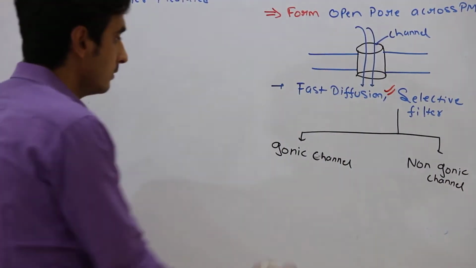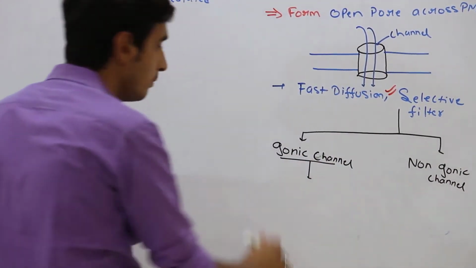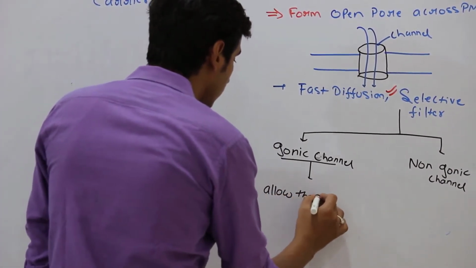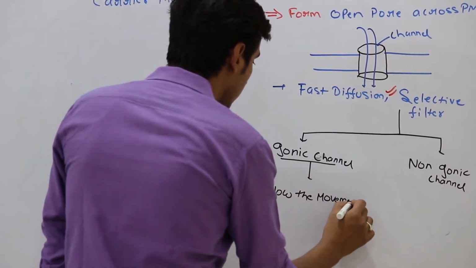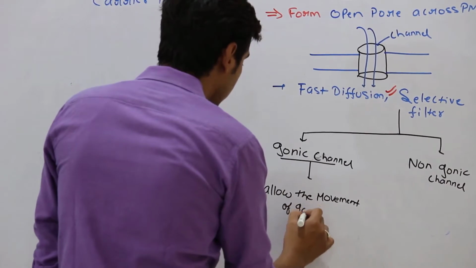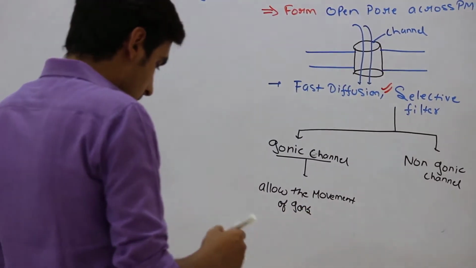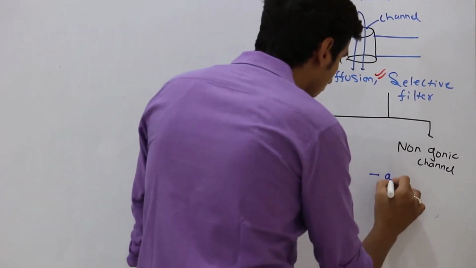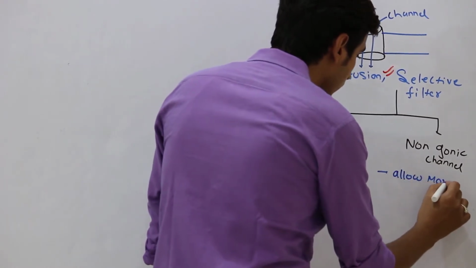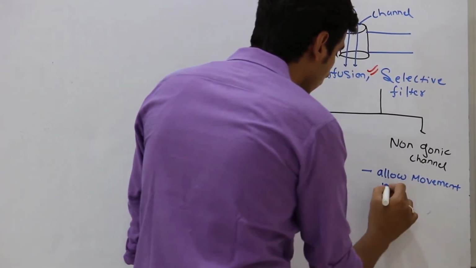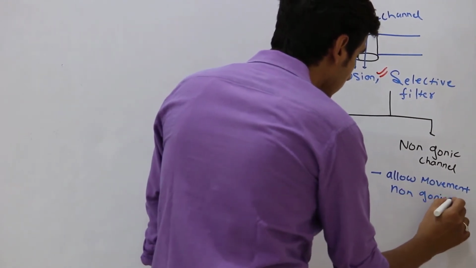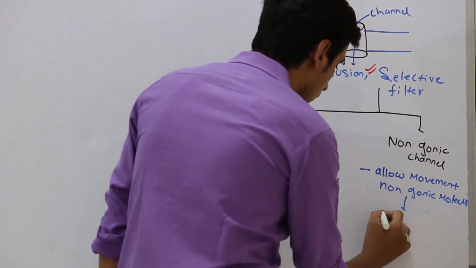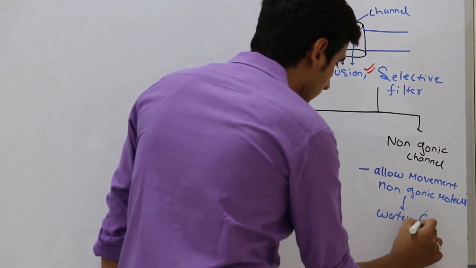For the ionic channels, these channels will allow the movement or diffusion of ions. But the most important thing is that non-ionic channels allow movement of non-ionic molecules like water, glycerol.